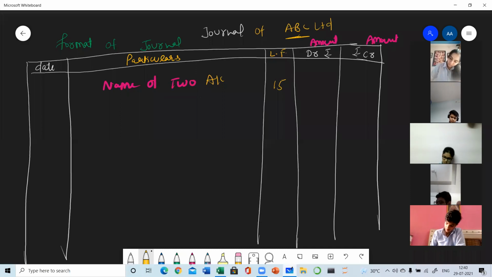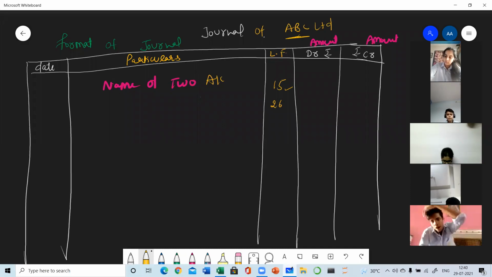One is debit and the other one is credit. And on ledger folio, the page number. Suppose that the debit aspect is posted on 15 and the credit aspect is posted on 26. So if we want to cross check the transaction, we will open the ledger, go to page number 15 and check whether the transaction is posted correctly or not. Clear?